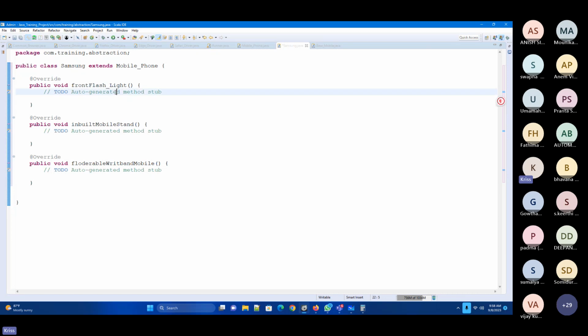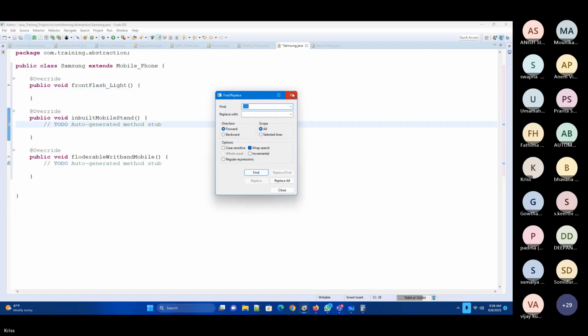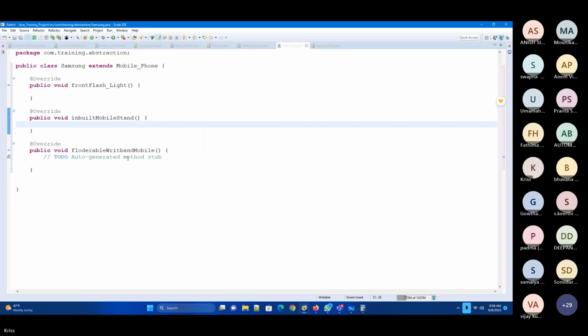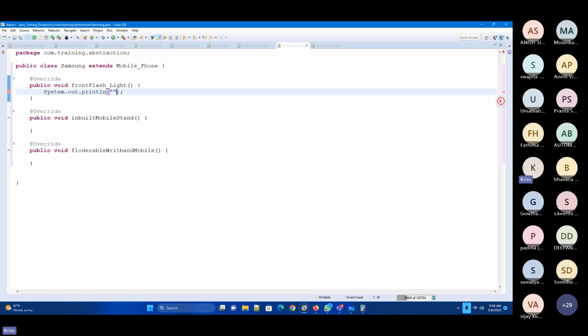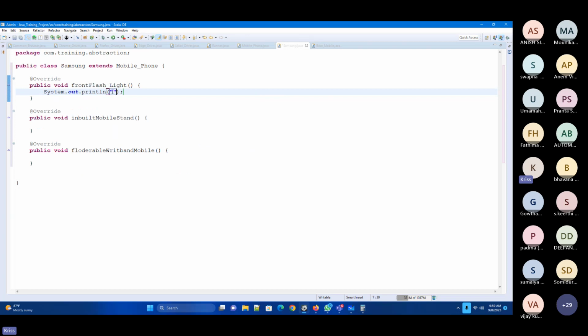So now here, Control D, Control D, Control D. Now here I'll be printing the SYSO. Okay, so here I'll be mentioning it.